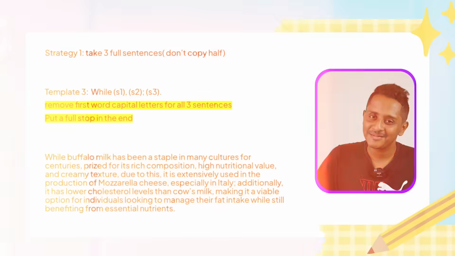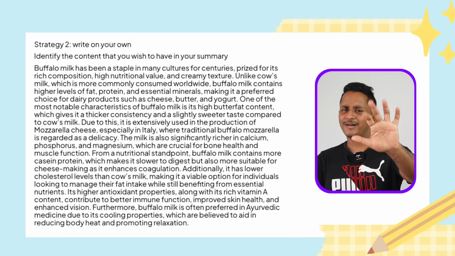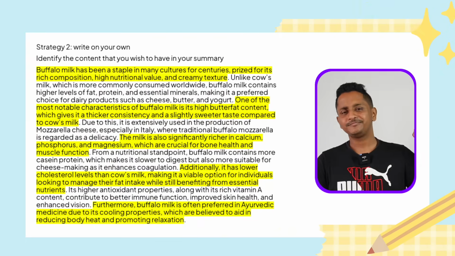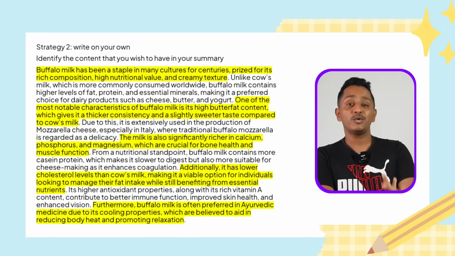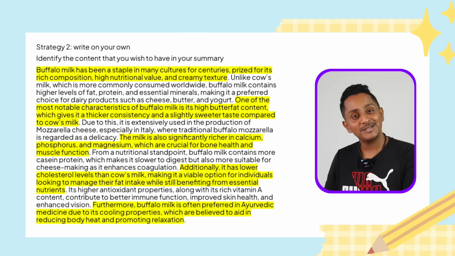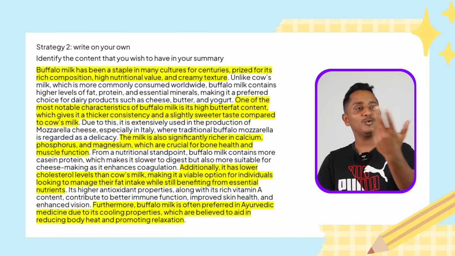Just follow this. Now we'll go to strategy number 2, where you write on your own by understanding the key content. How do we do it? Very simple. A big paragraph, you highlight the things, preferably 5 things. 5 lines you highlight. Whatever that you think is correct, you read it. Whichever you feel is so important that it cannot be missed out in a summary. Because you need to get 4 marks for the content. You end up getting 2 marks lost.